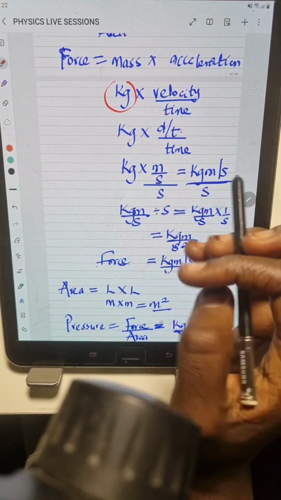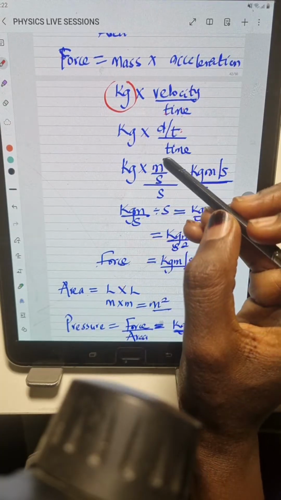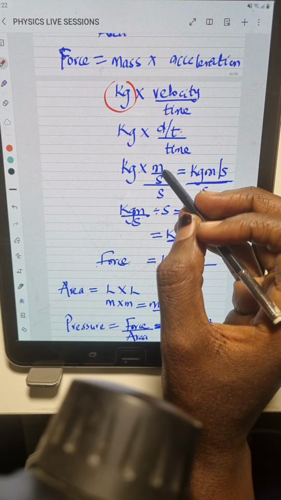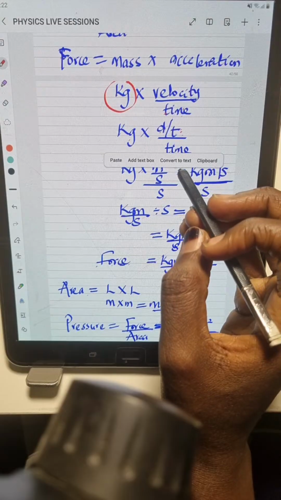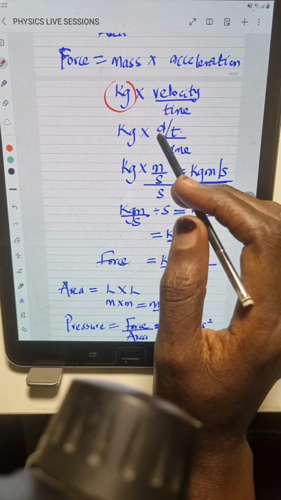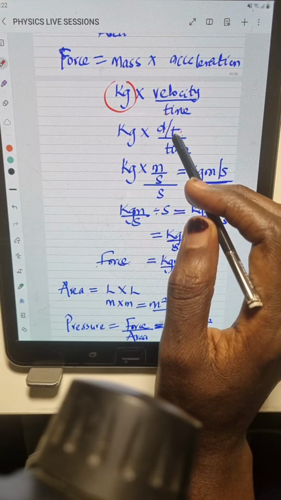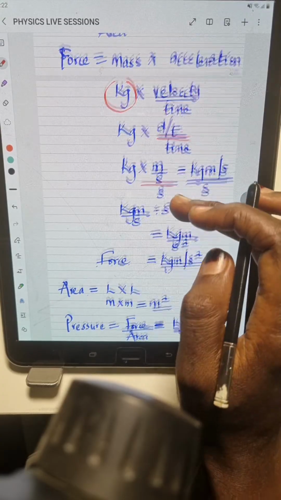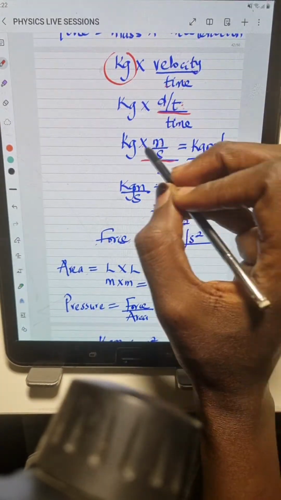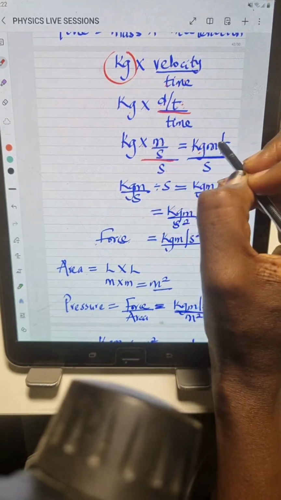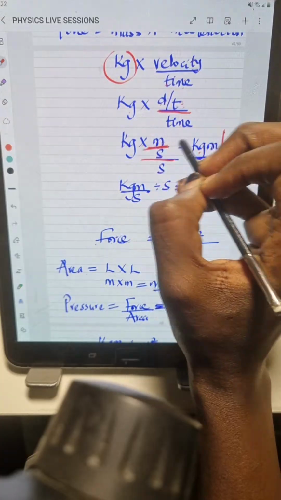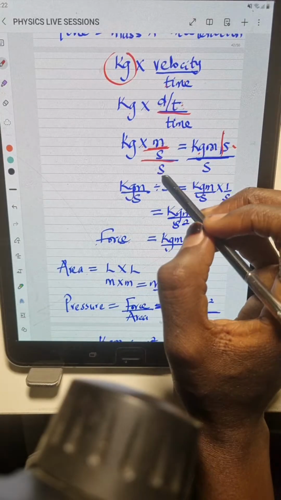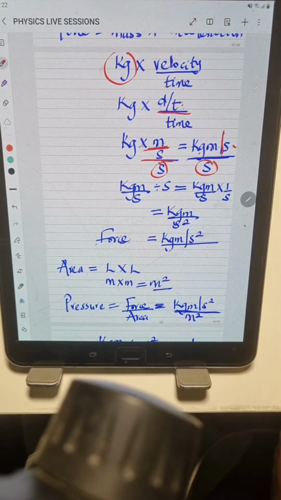So I simplify this. This is kilogram times displacement over time. The displacement has a unit of meter, right? Yeah, I'm doing a review now, Adeola, okay? Displacement has a unit of meter, all over the time, which has a unit of seconds. So bringing this together, kg times m is kgm. Then this line here is the division, the second. So this is kilogram meter per second, all over this second we have here, which is at the denominator.